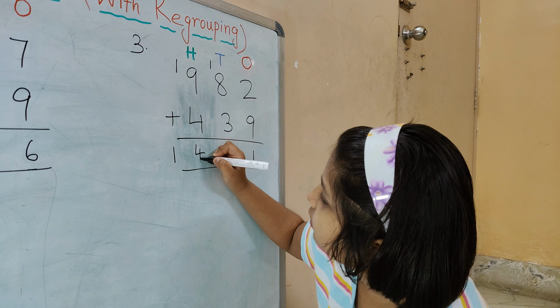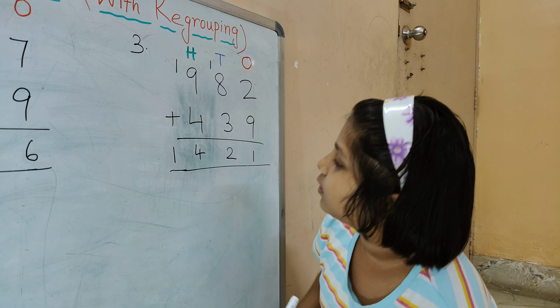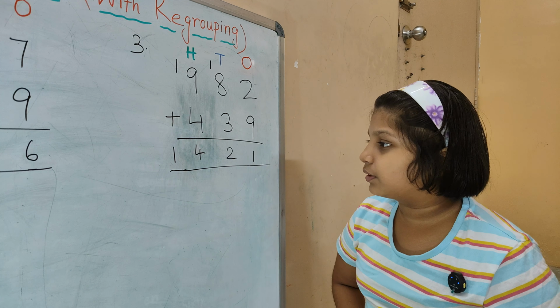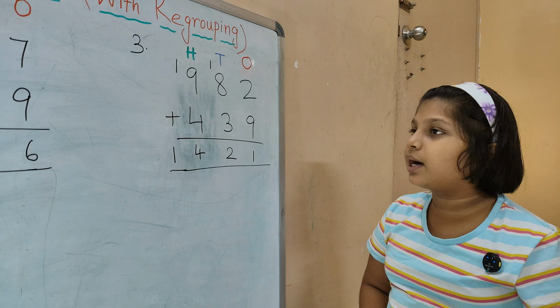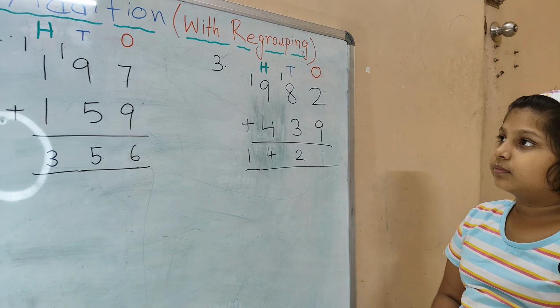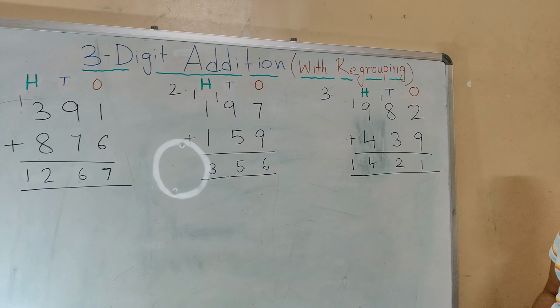So it's 14. So what is the answer? 1421. Very good. So today we learned 3-digit addition with regrouping.